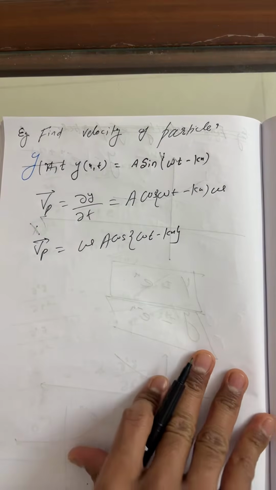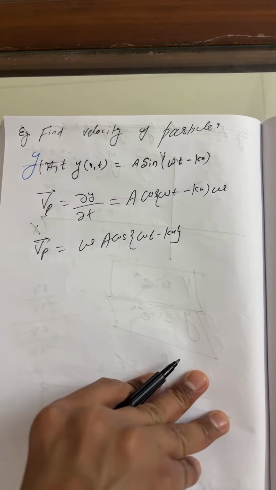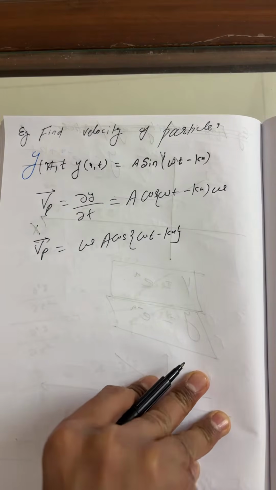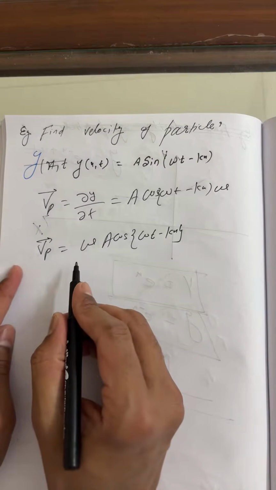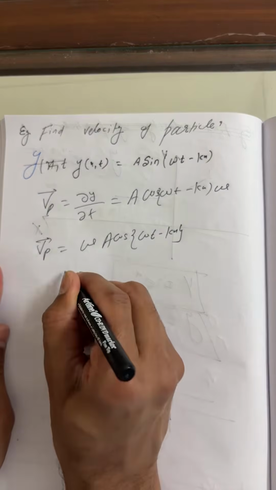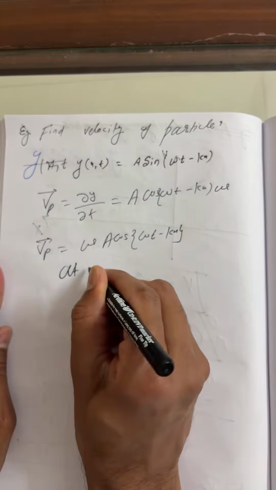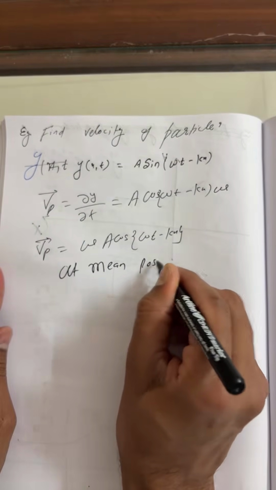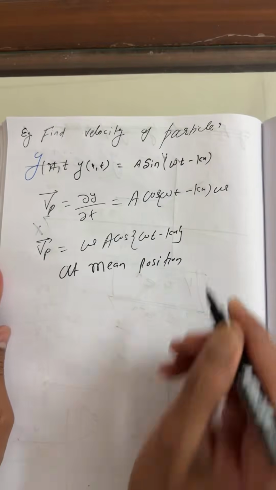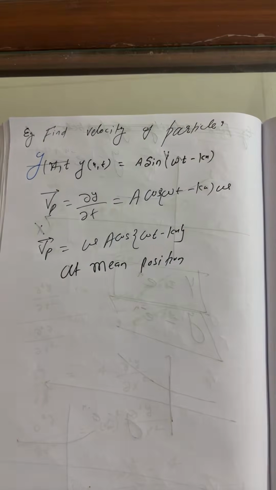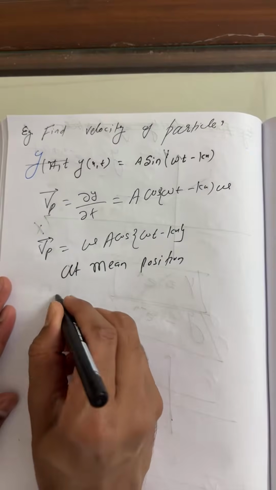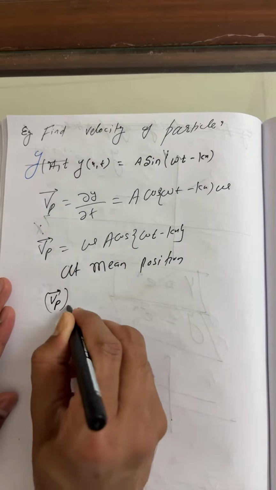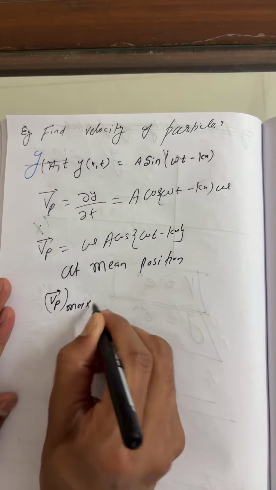Now, if the particle is at mean position, what can we say? At the mean position, in a simple harmonic wave, the particle has maximum velocity.